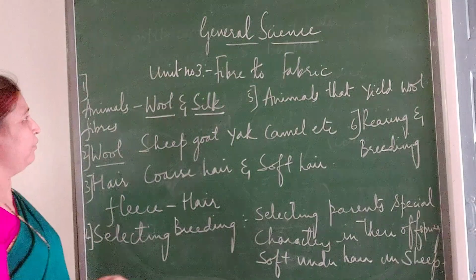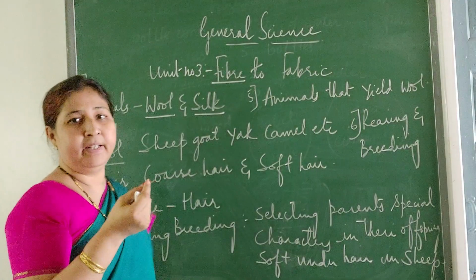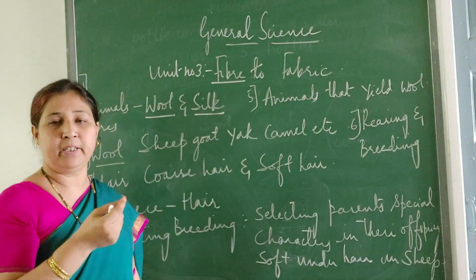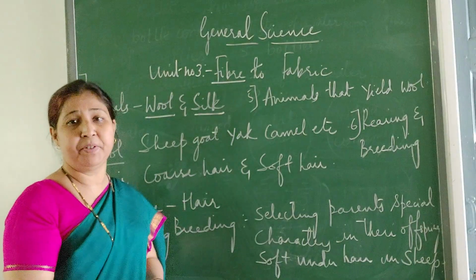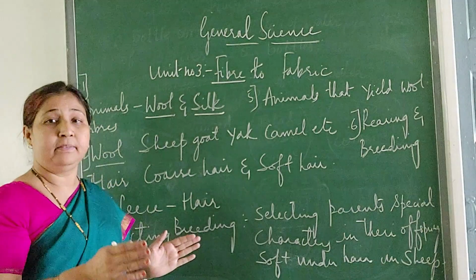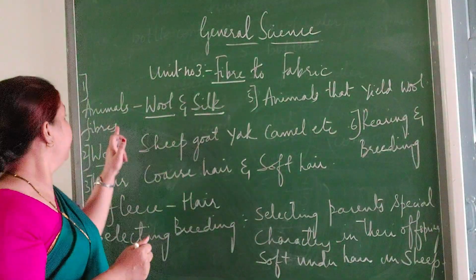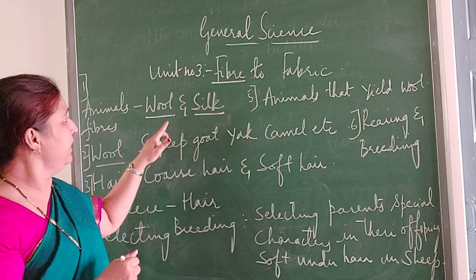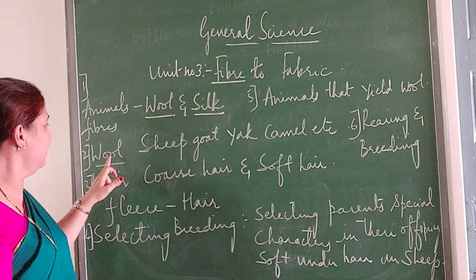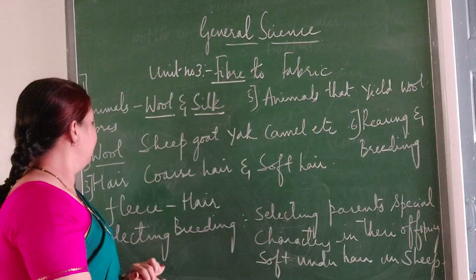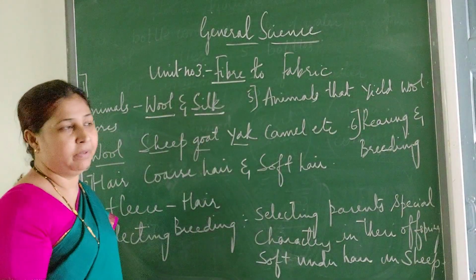So first of all, fiber. What is a fiber? Fiber means thread, isn't it? We have seen we get cotton from the cotton plant, isn't it? That is made into threads. You have learned in your previous class how it is made into thread, then how the clothes are made. So here, animal fibers are wool and silk. Now we'll study only wool first. Wool we get from sheep, goat, yak and some other animals.